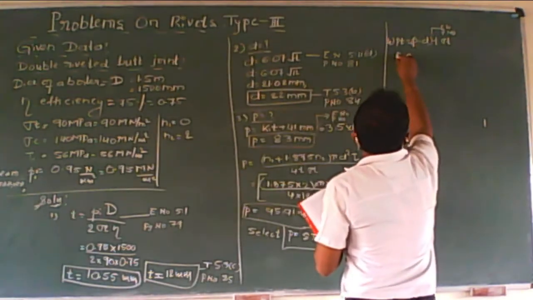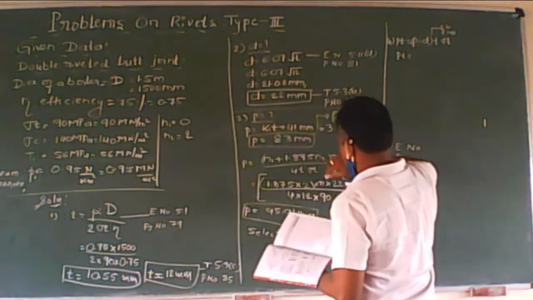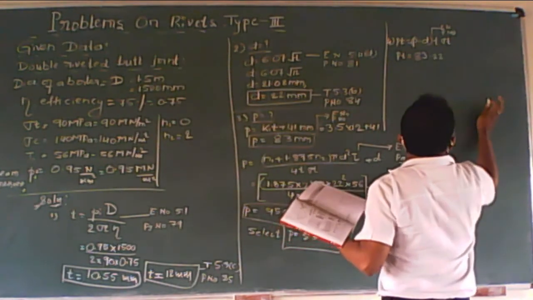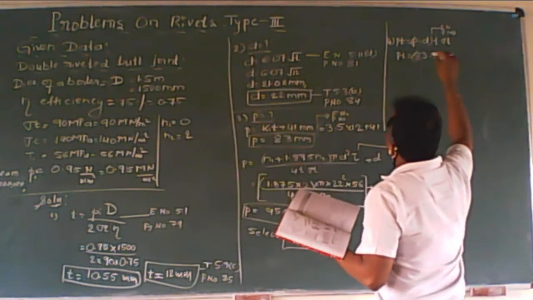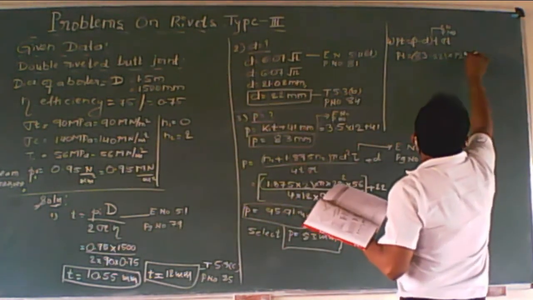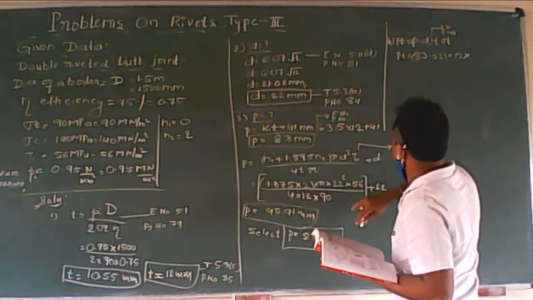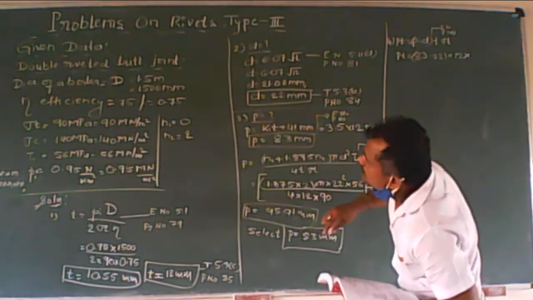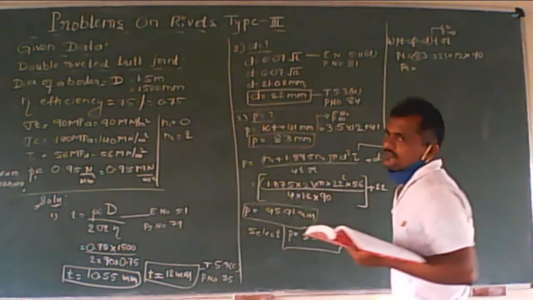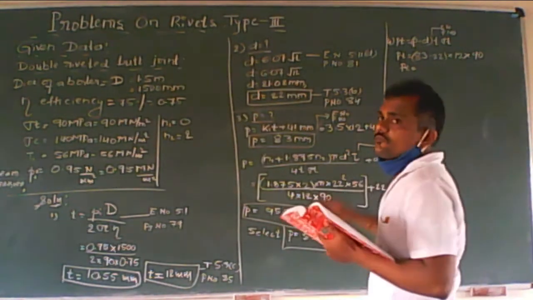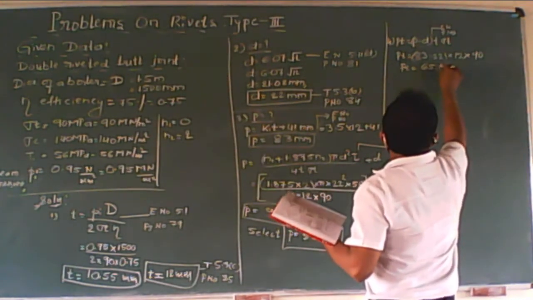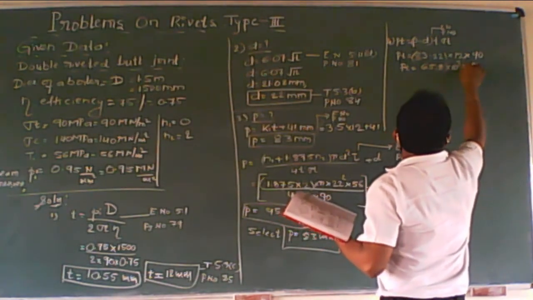So PT is equal to what? Pitch is 83 now, correct? 83 minus 22 into thickness, which is 12, and sigma t is 90, correct? So get me the answer for PT. 65.8 into 10 raised to 3 newtons.